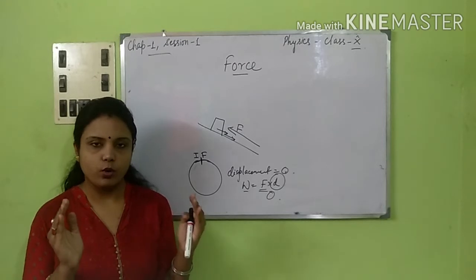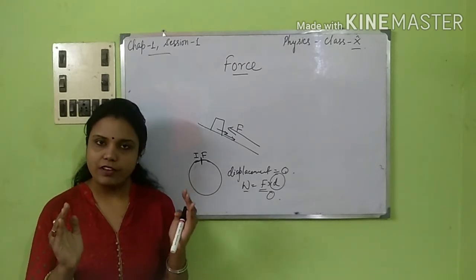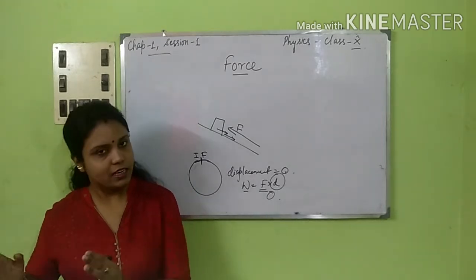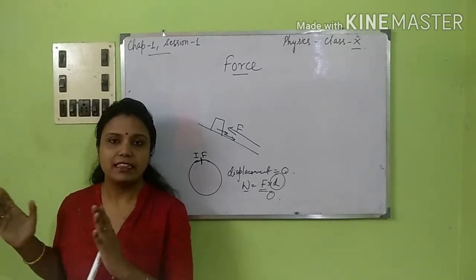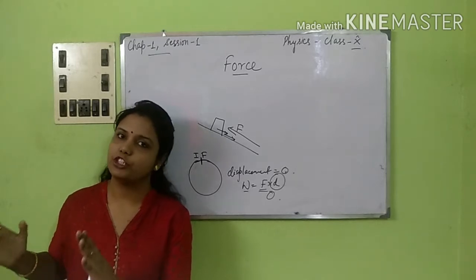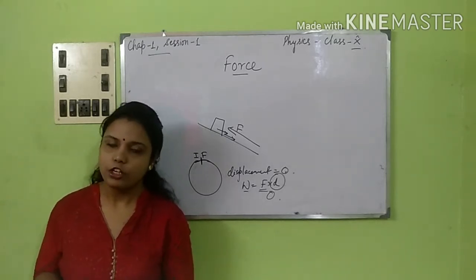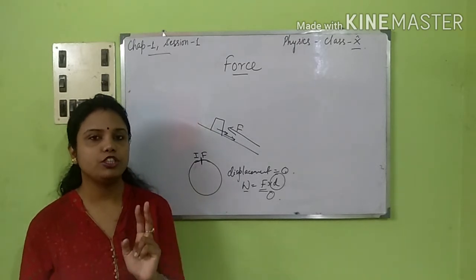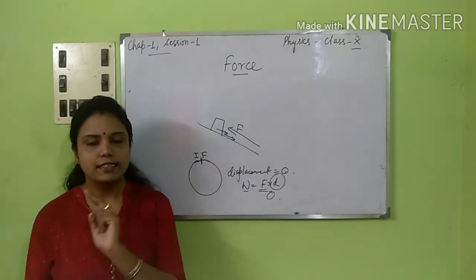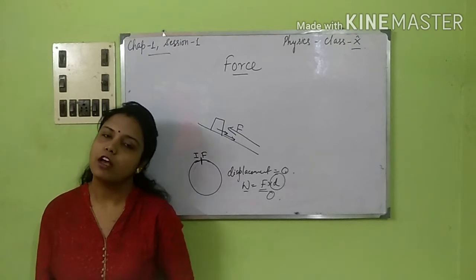And the second part, that is, until an external force is applied to it, gives us a definition of force, okay. So the first law gives us two definitions. The first part gives us a definition of the law of inertia, the second part gives us a definition of force, okay.